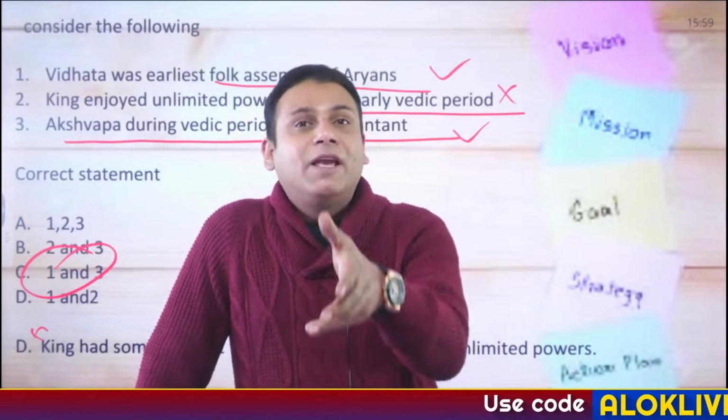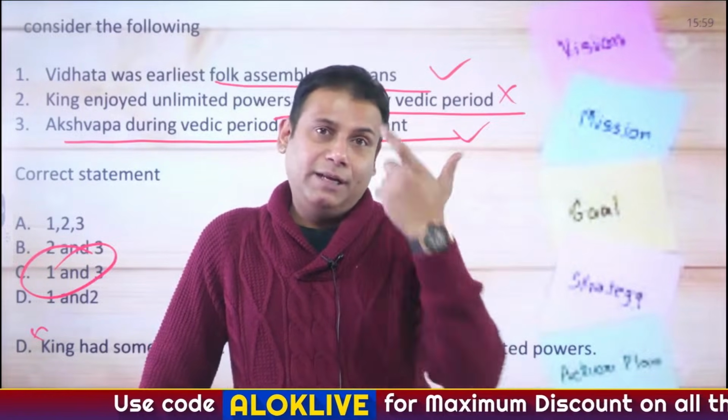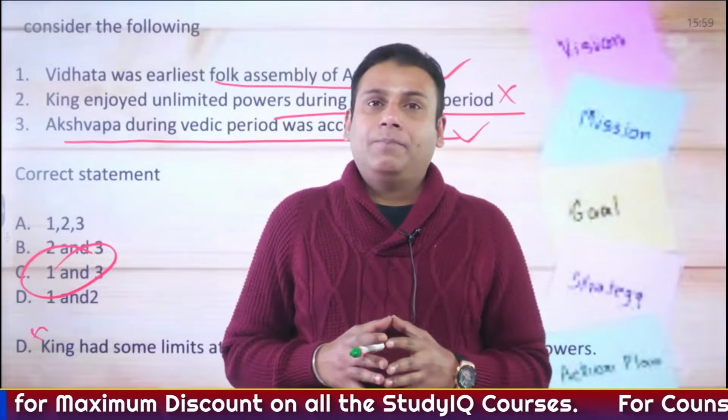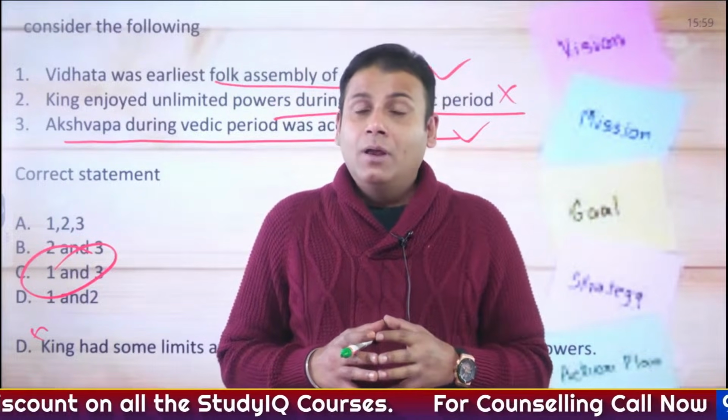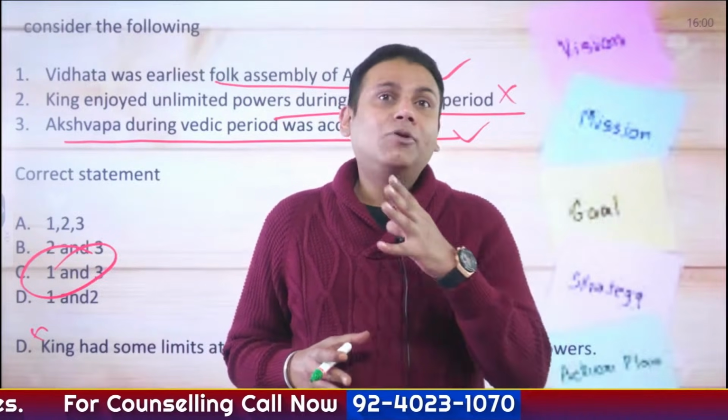Let me give you a small example. Social life of the people during early Vedic period and later Vedic period. During early Vedic period, sati system was absent. Child marriage was absent. In fact, women were a part of decision-making process. How do we come to know about this?